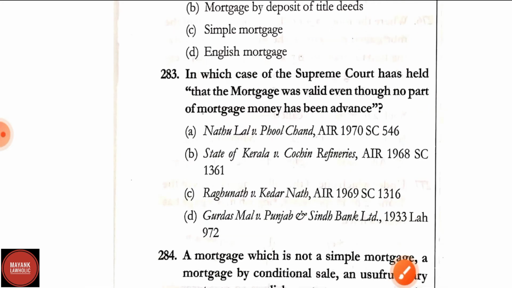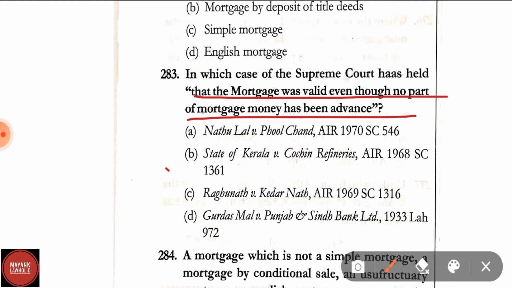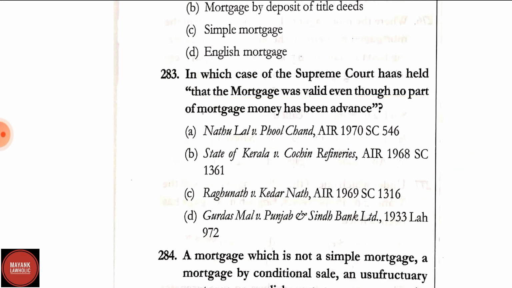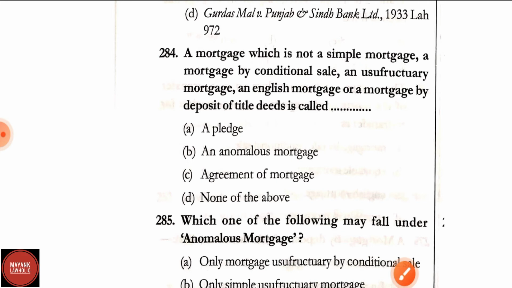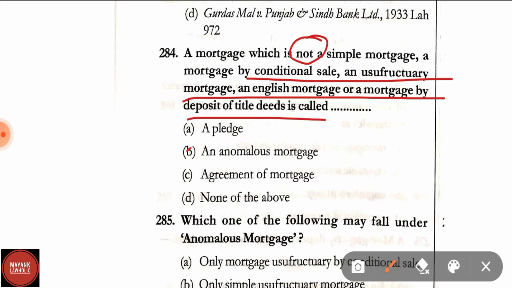Question number 283. In which case the Supreme Court has held that the mortgage was valid even though no part of the mortgage money has been advanced? Correct answer is option B, State of Kerala versus Cochin Refineries, AIR 1968. Question number 284. A mortgage which is not a simple mortgage, a mortgage by conditional sale, a usufructuary mortgage, an English mortgage, or a mortgage by deposit of title deeds is called an anomalous mortgage.